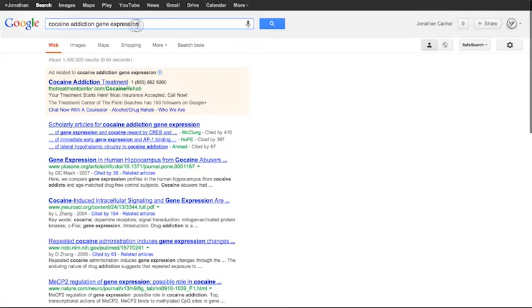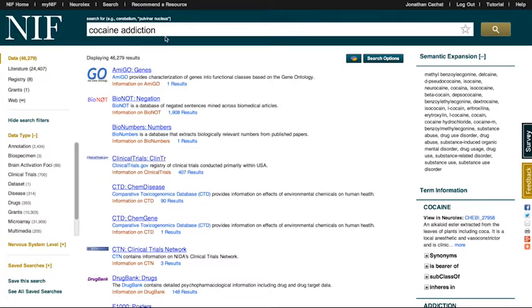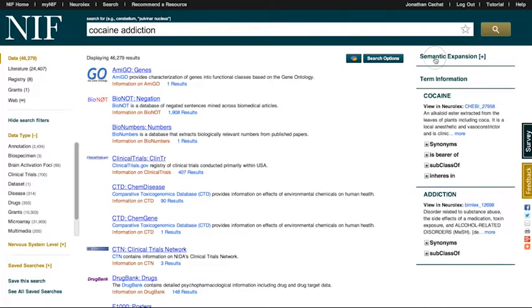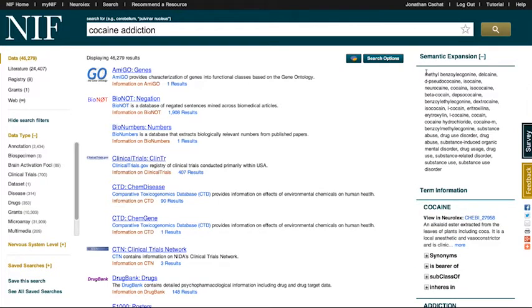NIF, on the other hand, has semantic expansion, meaning that when I simply typed in cocaine addiction into NIF, over here on the right, on its semantic expansion, I can see that all of these chemical synonyms for cocaine were included in my search. As well, addiction was expanded to include substance abuse, drug abuse disorder, drug abuse, substance abuse, or substance-induced mental disorder. All of these slightly different phrases around the term addiction.